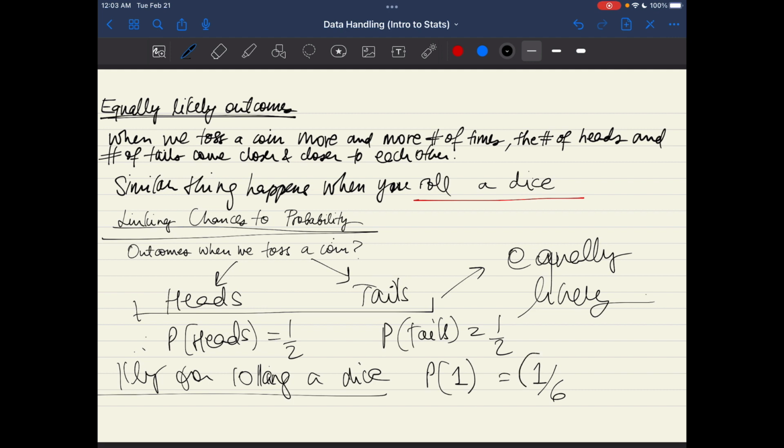Because probability of getting a 1, first of all, there's only one 1 in a dice, and then the total number of outcomes is 6. Right? Why? Because 1, 2, 3, 4, 5, and 6. Therefore, the probability of getting outcome of 1 is 1/6.